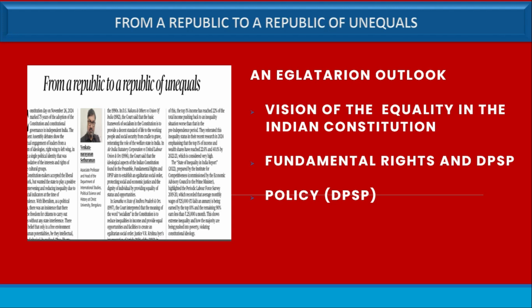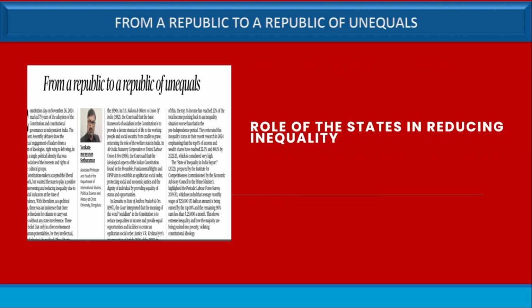The fundamental rights in Part 3 and the DPSP in Part 4 of our Indian Constitution provide for development and also reduce inequality, not to create an absolutely equal society, but the state plays some role in reducing inequality.